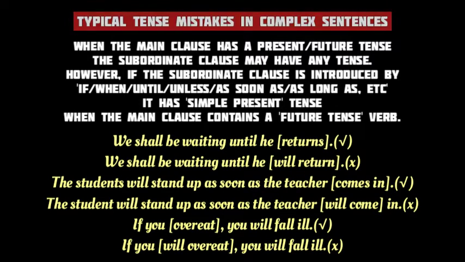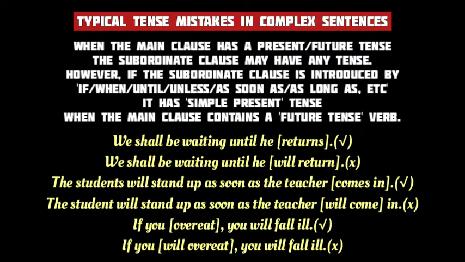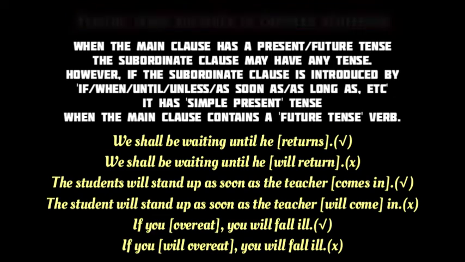However, if a subordinate clause is introduced by a subordinating conjunction like if, when, until, unless, as soon as, etc., it only has simple present tense when the main clause has a future tense. But quite often we mistakenly use future tenses in both the main clause and the subordinate clause in such cases.